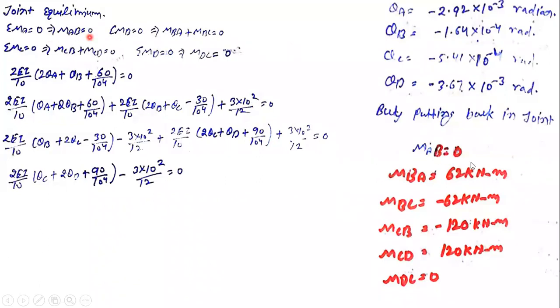MAB equal to 0, yes, MAB equal to 0. MB equal to MBA plus MBC, MBA 62 positive minus MBC. Again, the sum of these two comes out to be 0, right? MCB plus MCD, again minus 20 plus 120. So again minus plus positive 0. And MDC is 0. It means all the joint equilibrium equations are now satisfied by these values. Everything is verified till now.